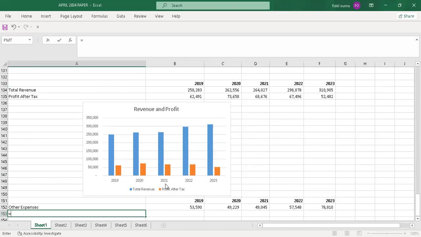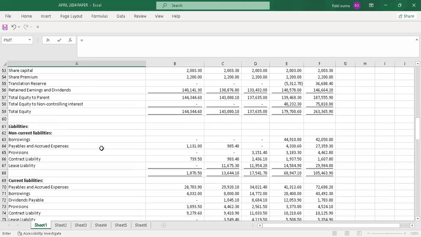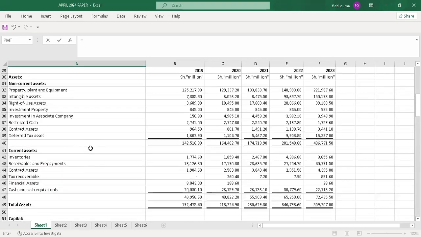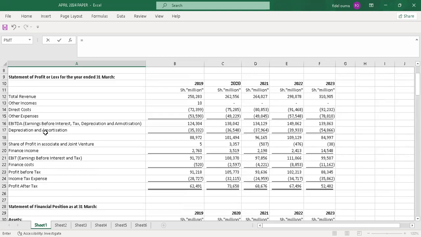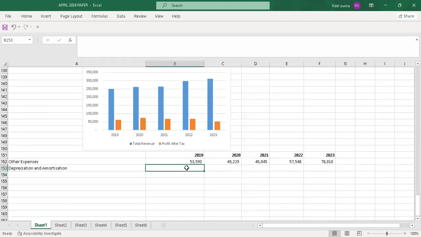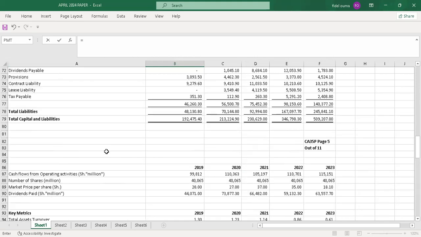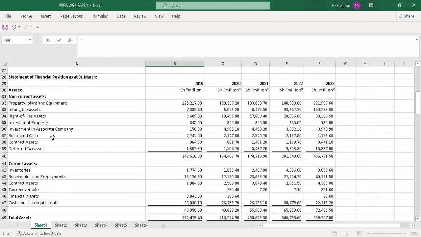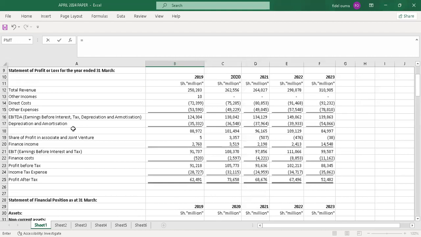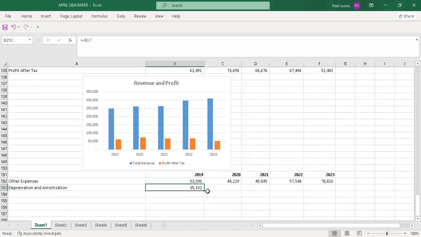So I just drag, and I'll have the values all through. Then I'll go to the next item, another expense. I'll go to depreciation and amortization as an expense. So I'll pick it. Just pick the values the way they are. There's no big deal. I'll start with the negative sign because I want the values to be positive. And so when I drag, all values will change to positive.